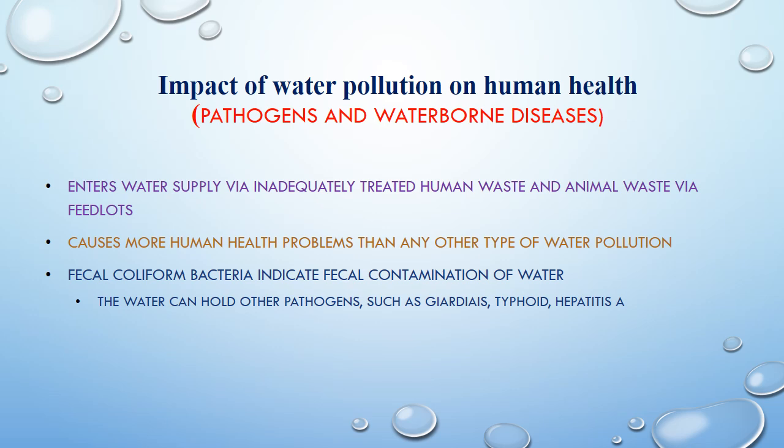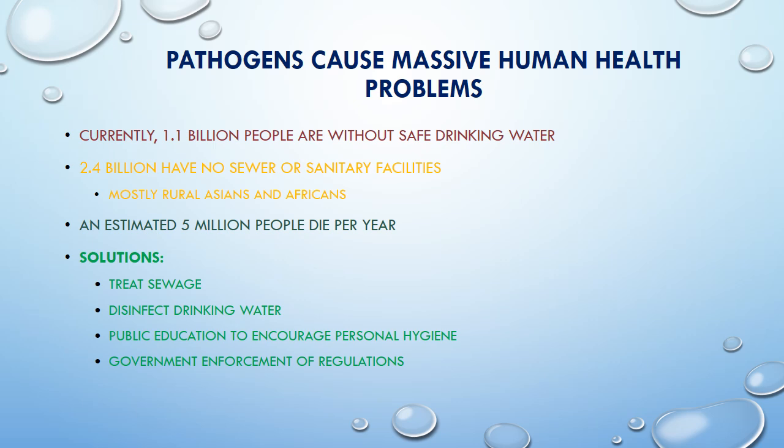Fecal coliform is one of the bacteria that contaminate water easily. The other pathogens, such as Giardia, hepatitis A and typhoid, can also contaminate water, and can convert into waterborne diseases when they enter the human body. Pathogens cause serious health problems to humankind.